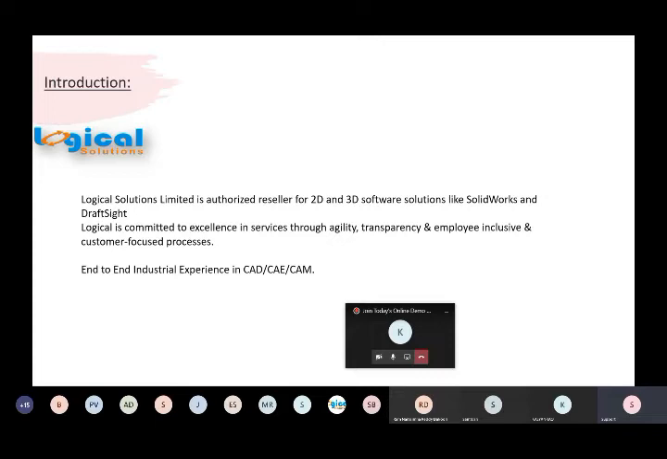We are not only authorized resellers, we also deal with customer services. For example, if we have any type of projects on the CAD, CAM, CAE side, we deal with all types of projects also. And we have an authorized training center too. If you require any corporate trainings, internal trainings, or individual trainings, we are here with you to meet your requirements.